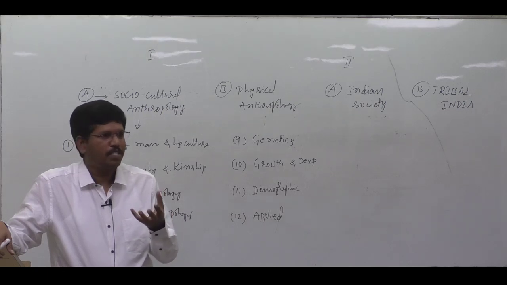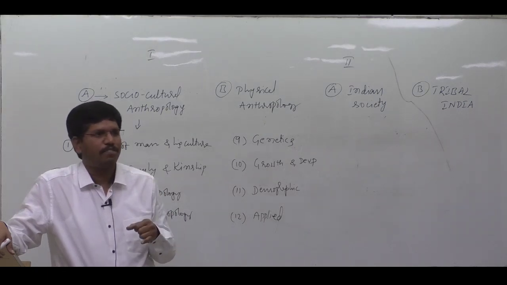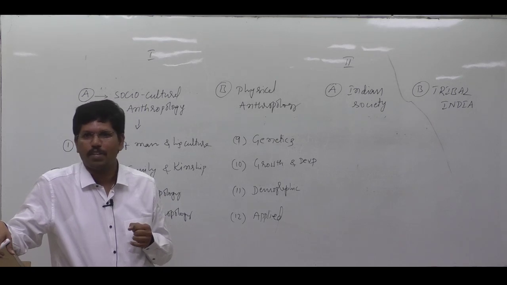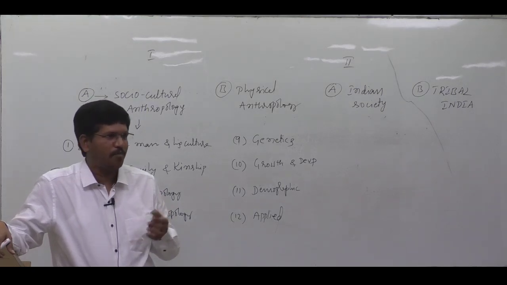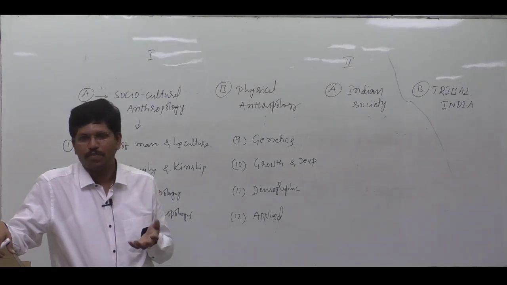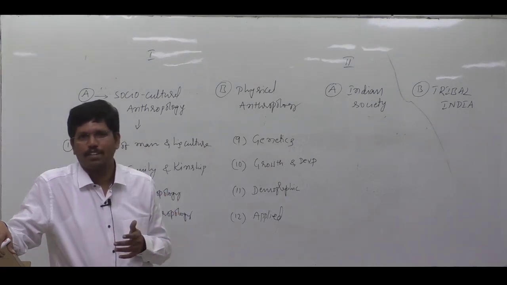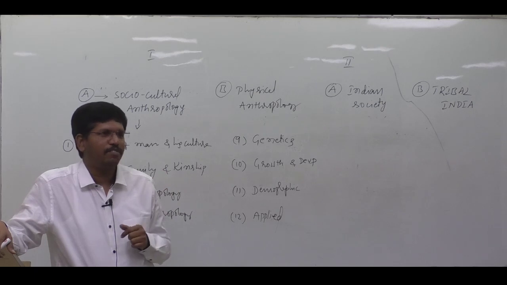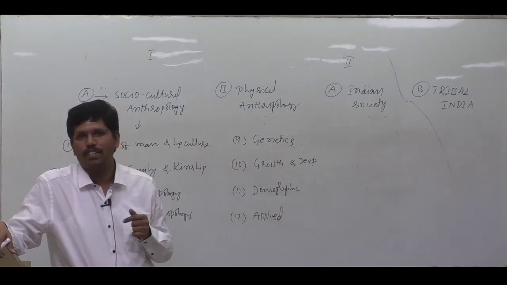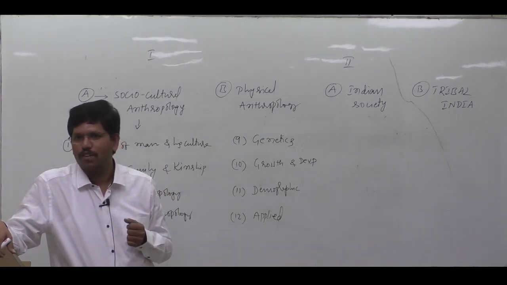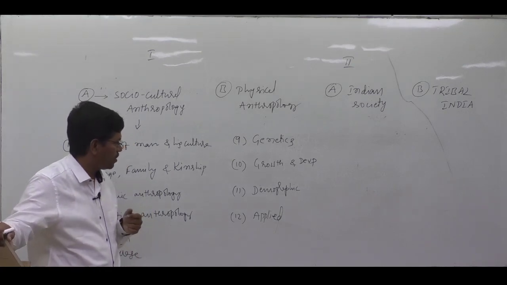But this reproduction is controlled by what factors? Biological factors, socio-cultural factors. Am I correct or not? If you are not employed, if you are a newly married couple, then definitely you would like to postpone the production of children. Like this, a number of socio-cultural factors will be there. They are going to influence the production of children. We are going to study it from a biological perspective.